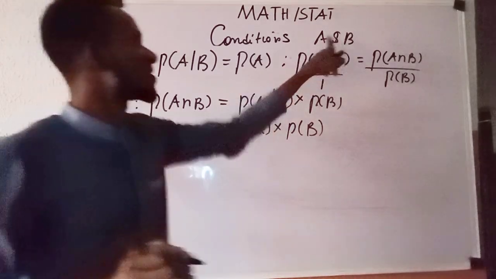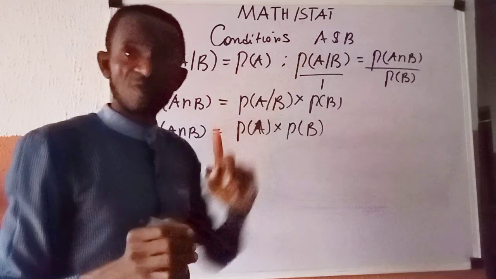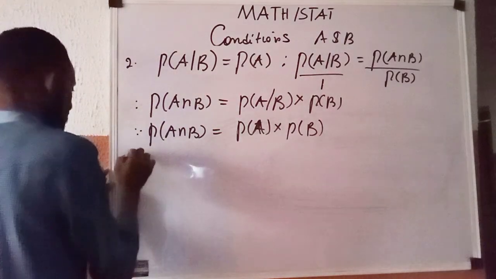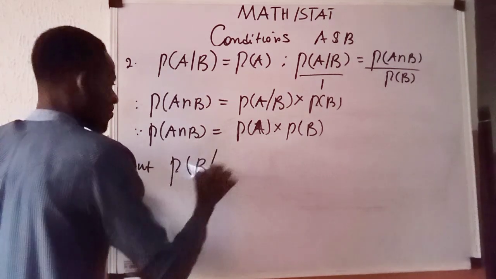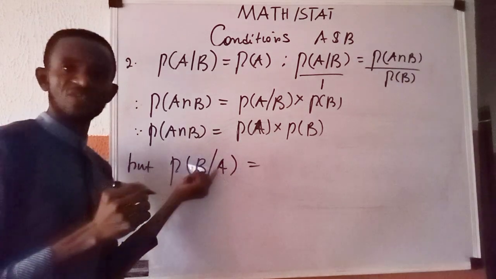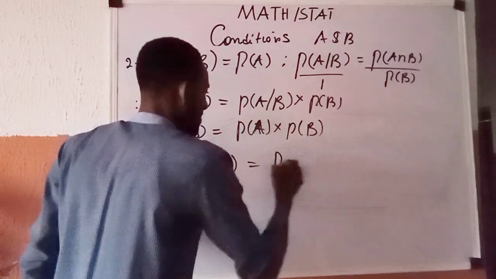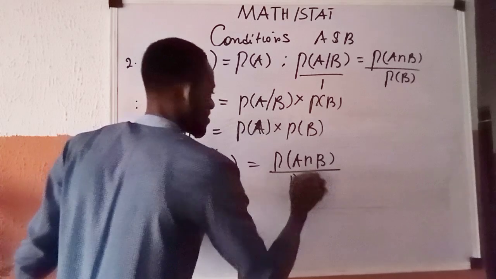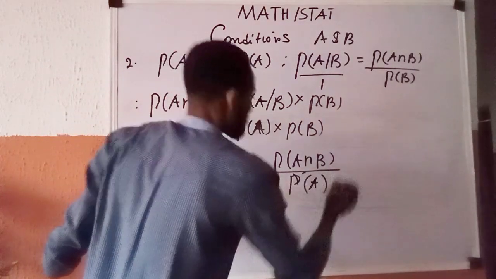We want to establish that if A is independent of B, B should be independent of A. So in that case, I say but, the probability of B given A is defined, according to the definition of a conditional probability, as the ratio of P of A intersection B all over P of the event that happened earlier, which is A.